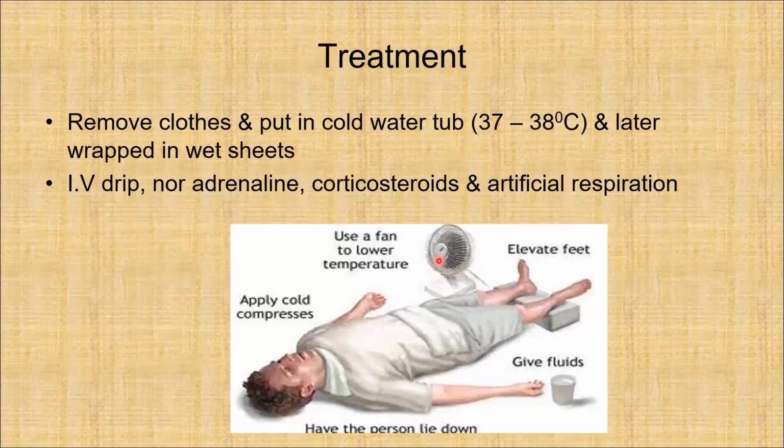For treatment of sunstroke, we have to remove the clothes and put the patient in a cold water tub of temperature 37 to 38 degrees centigrade, and later he should be wrapped in wet sheets. IV drip with noradrenaline, corticosteroids, etc., and artificial respiration are the treatment of choice.